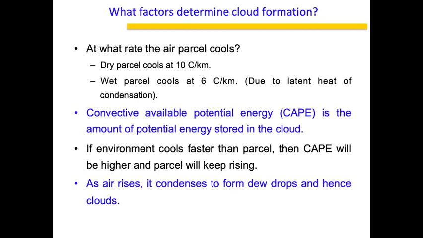And we all know that as air rises, it condenses to form dewdrops and hence clouds. So this is the basic physics of how a cloud forms. As our air parcel rises, it cools, the height to which it rises is given by CAPE, and then as it rises, it forms dewdrops and clouds.